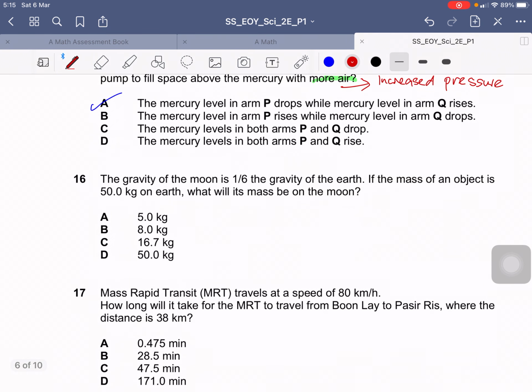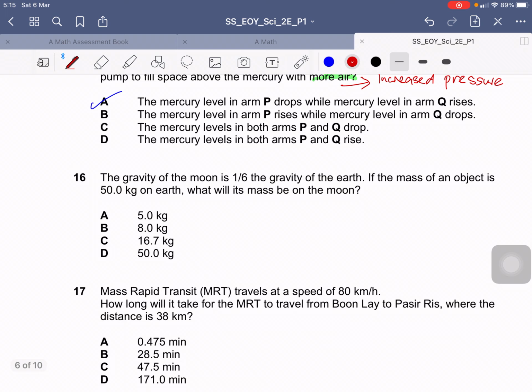Question 16. The gravity of the moon is 1/6 the gravity of the Earth. If the mass of an object is 50 kg, what will be the mass on the moon? The mass remains unchanged, so it will still be 50 kilogram.